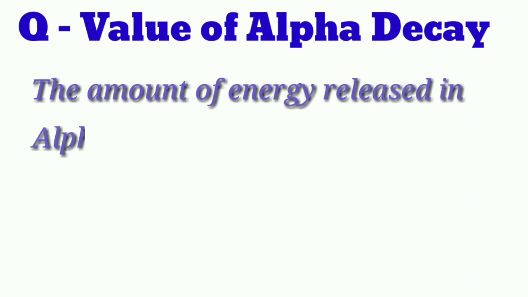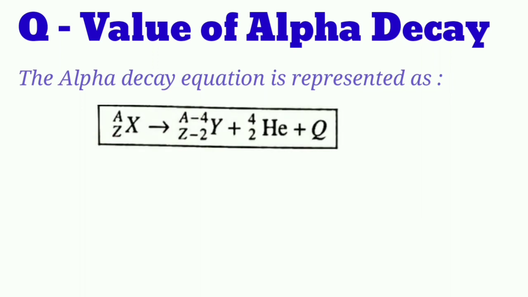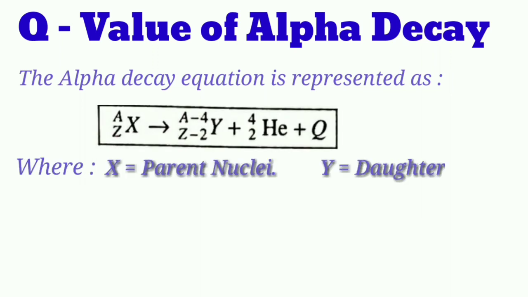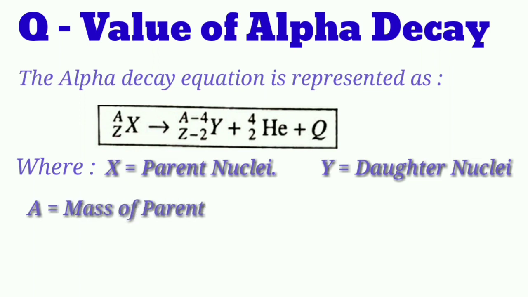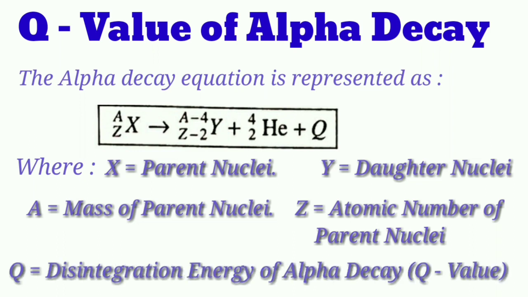The amount of energy released in the alpha decay process is known as the disintegration energy, or the Q value of alpha decay. Here, I have represented an alpha decay equation where X is the parent nucleus, Y is the daughter nucleus, A is the mass number of the parent nucleus, and Z is the atomic number of the parent nucleus, with Q being the disintegration energy or the Q value of this alpha decay process.